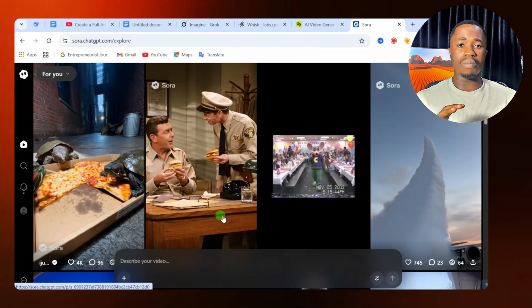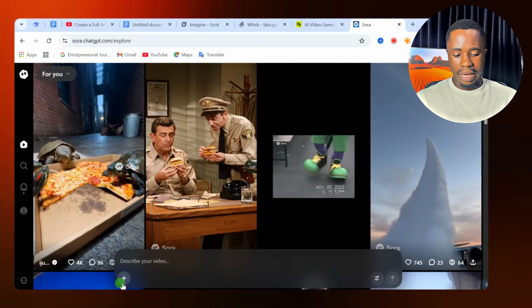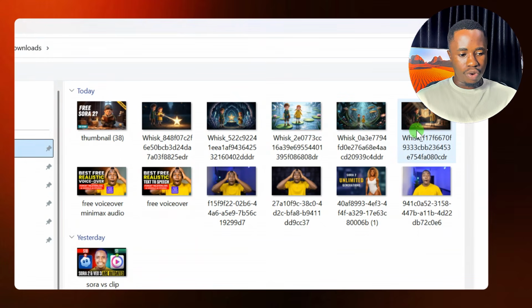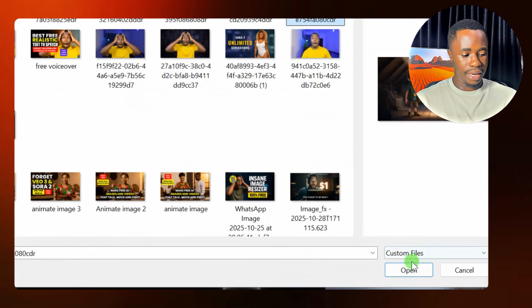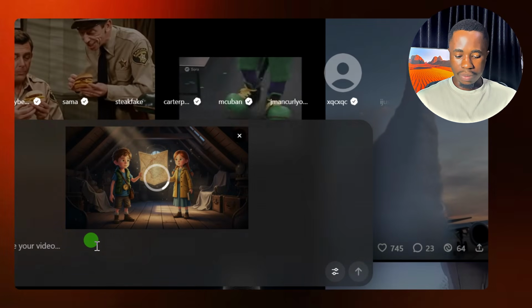So right now, let's go ahead and generate our video. We are going to start from our first image which we generated. When you get to this website, at the bottom of this place, click on this plus icon you see here, and then you'll be given access to upload the image you want to use to generate your video. So this is our first scene. I'm going to select that image, click on open. Now we'll enter our description at the bottom of this place.